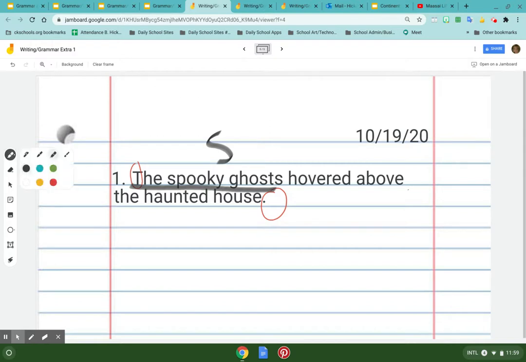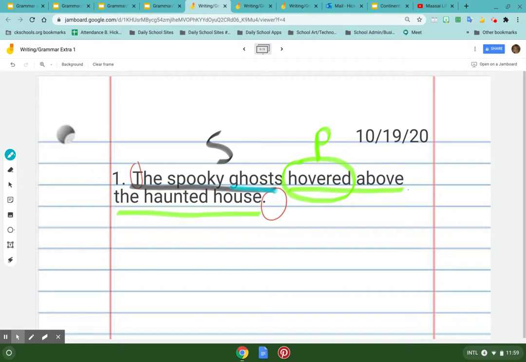All right, the next thing I look at is the verb. What is the ghost doing? They're hovering. All right, they hovered, which means past tense. I underline all of this. This is my predicate. Predicate. It contains and starts with the verb and then goes through the rest of the sentence, the how, the why, the who, the when, the where. All right, now what I do is I ask myself one last question. Should I add any adjectives?